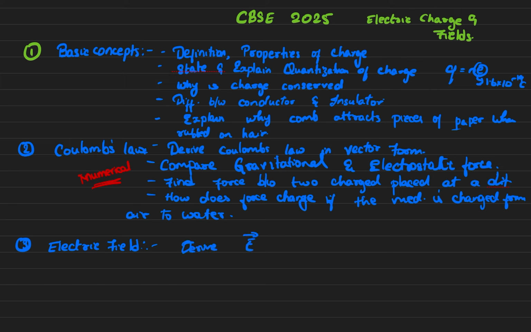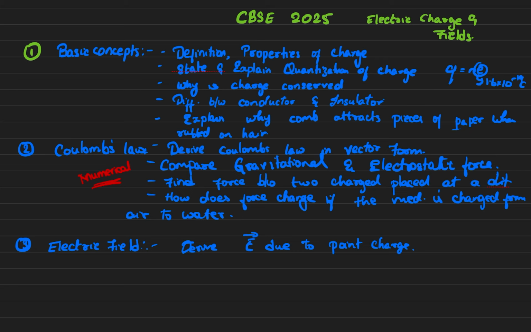You know what electric field is, right? Electric field is the force acting on a unit charge. Because of a charge, what is the force acting on a unit charge? That is called electric field. So you replace one charge with one, and that becomes electric field.